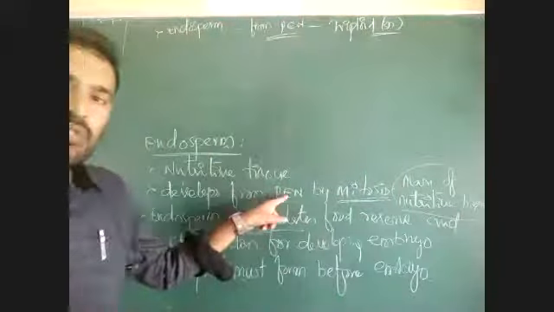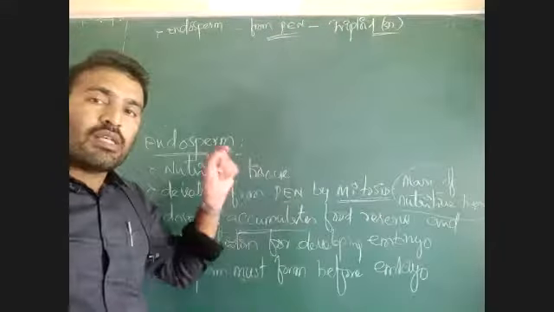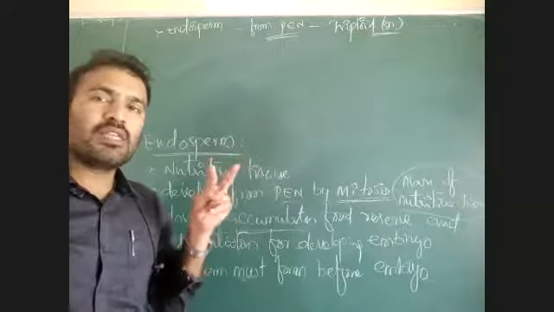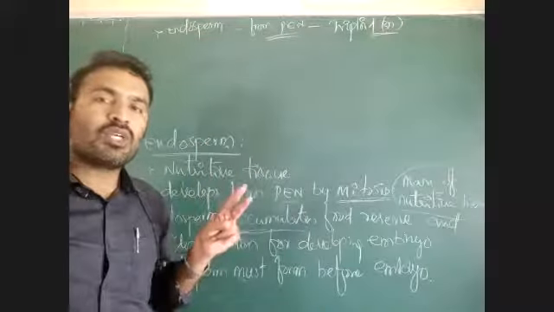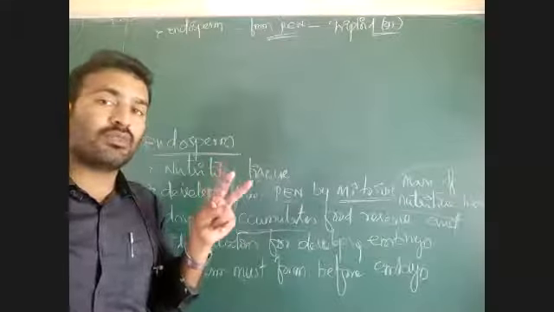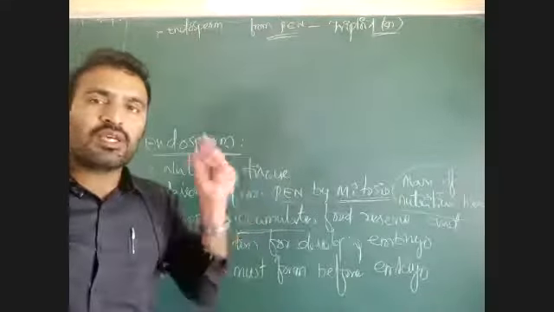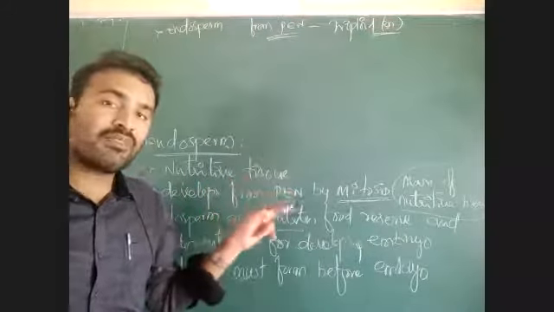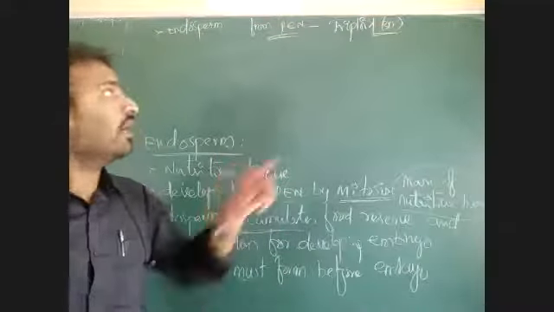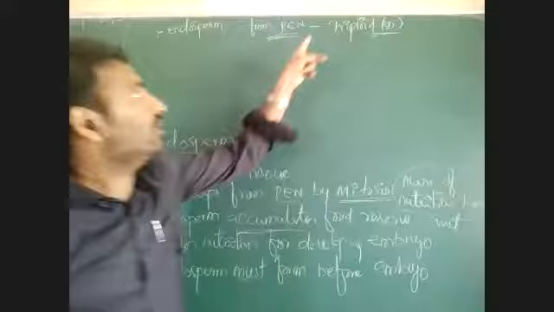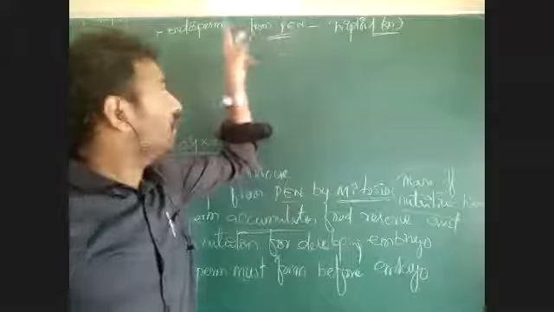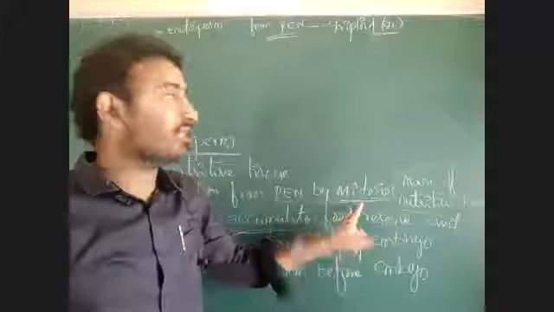See, primary endosperm nucleus is formed upon fusion of second male gamete and two polar nuclei present in the central cell. The two polar nuclei present in the central cell are haploid only. Each polar nucleus in the central cell of the embryo sac is haploid. So two polar nuclei means two haploid sets, and one second male gamete. There is formation of a triploid primary endosperm nucleus. That triploid primary endosperm nucleus is undergoing mitosis.